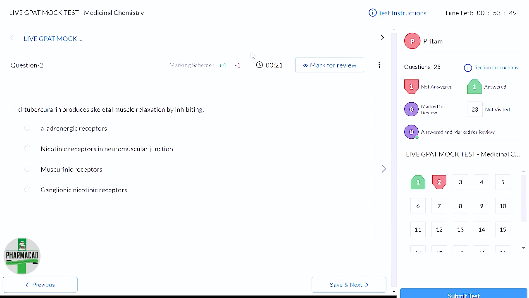Another simple thing: in exams you will see today, most of the questions are based on classifications. Mechanism and classification, if you remember them nicely, you can make most of the guesses. So here, any idea which receptor tubocurarine acts on?